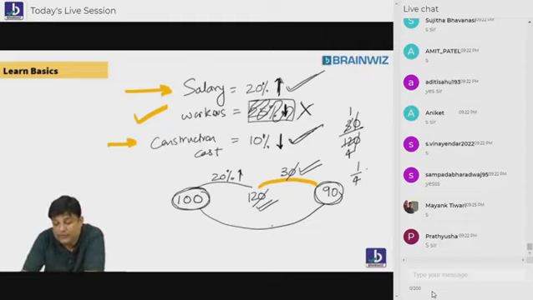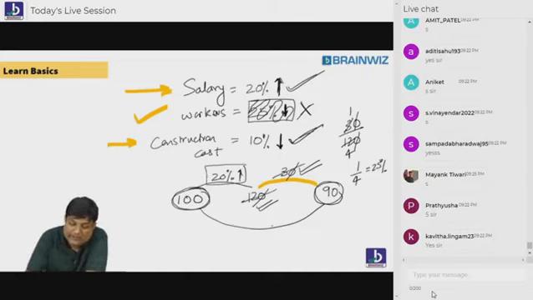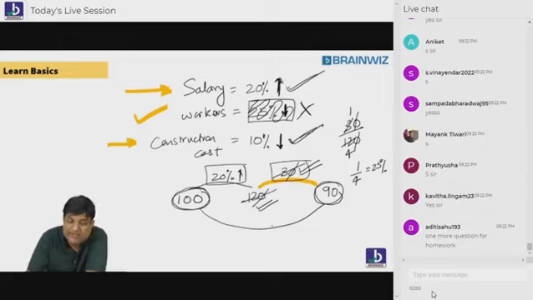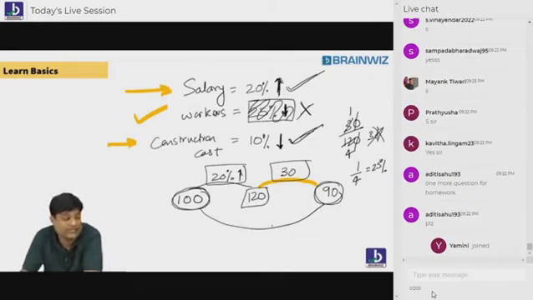So 1 by 4 is 20%? Sorry, 25%. So 30 per 120 is how much? 25%. So we can say one number is given, 20%. So tell me what the other number should be. Is it 30%? No, it is not 30%. It is 30 per 120, which is 1 by 4. That is 25%. Are you understanding, everybody?